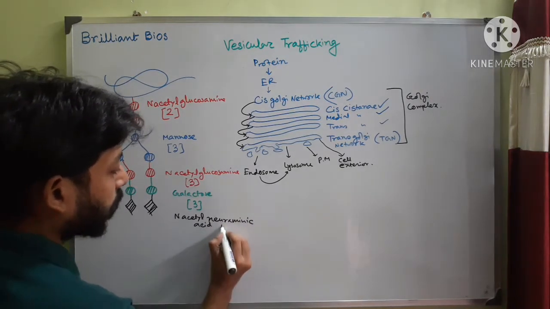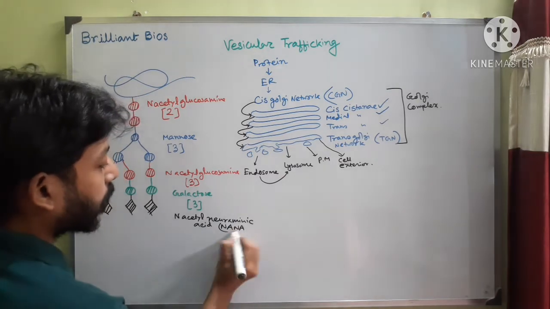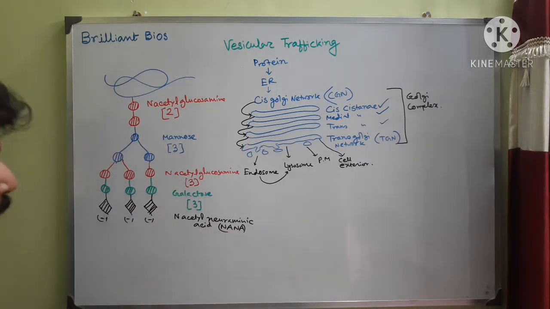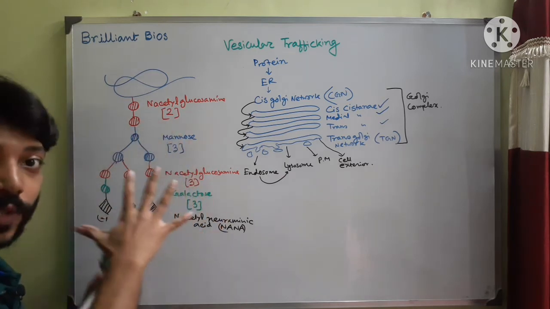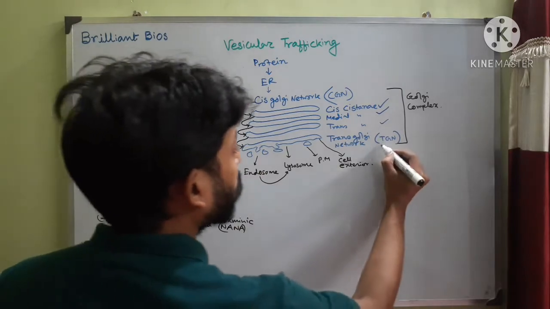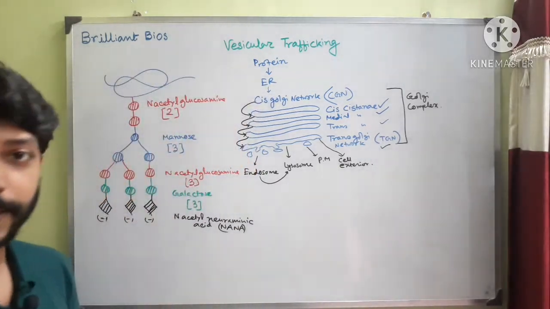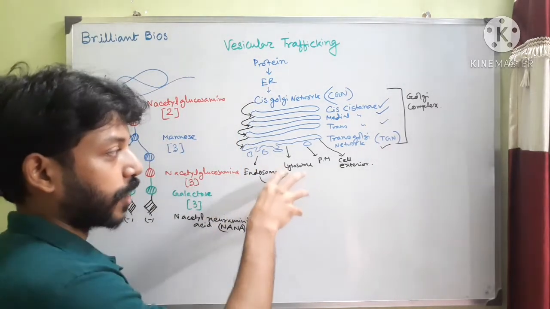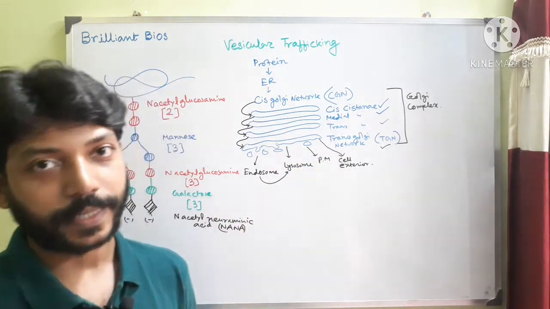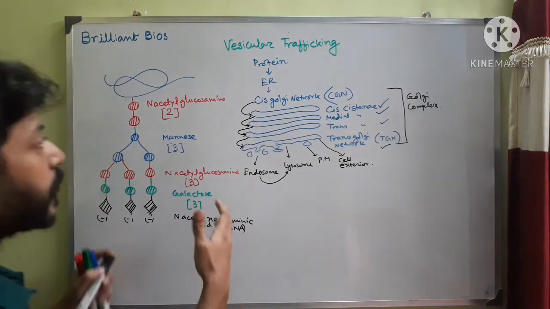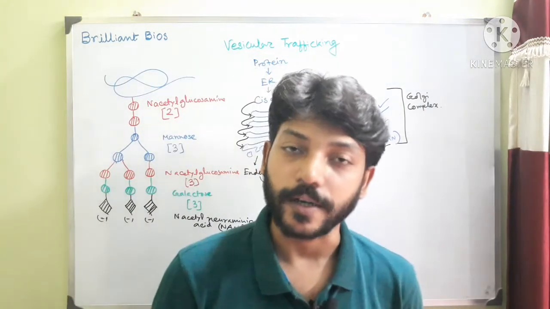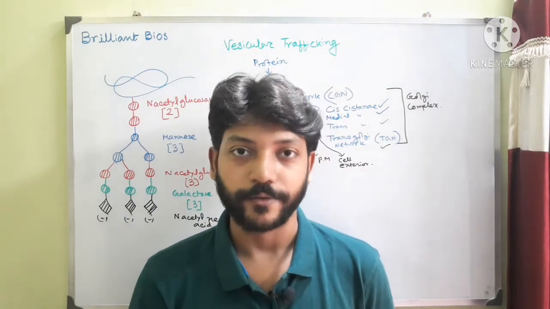That means this sugar is negatively charged. So ultimately, when this structure occurs, this protein can go to the trans-Golgi network, and ultimately it can go to the endosome, lysosome, plasma membrane, or cell exterior through vesicular trafficking that I will talk about in my subsequent classes. So this is a very important topic and very important process that occurs during protein vesicular trafficking.